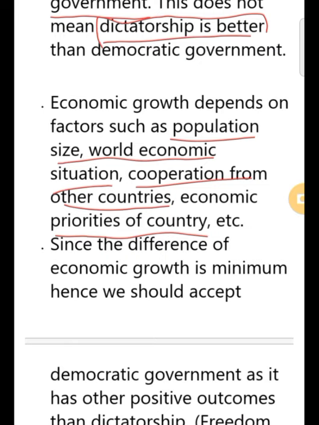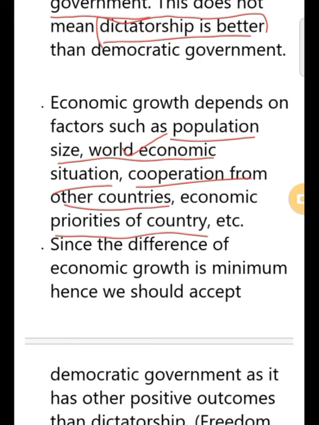Okay, but the population living there and in India, there is a huge difference, right? So in India, according to the geographical area of India, the population is more, okay, then the size of the population is more, so the burden on the country, on the government, or on the resources of the country is more, right? So it matters for economic development.